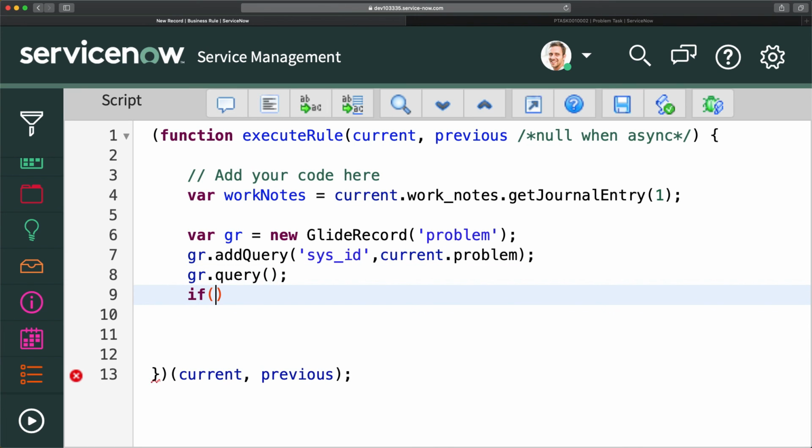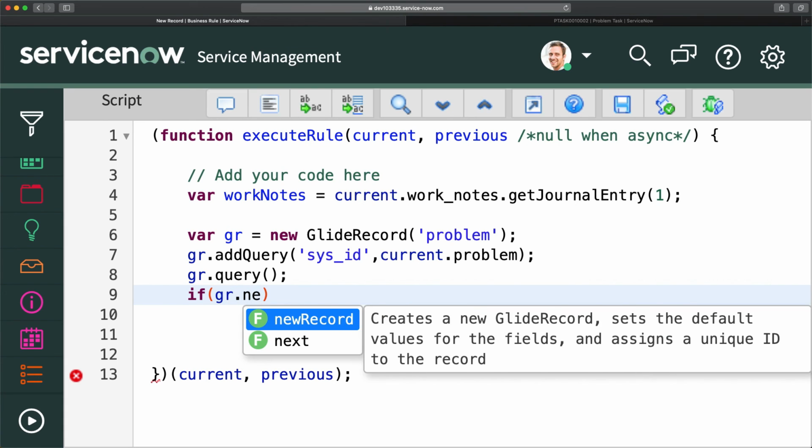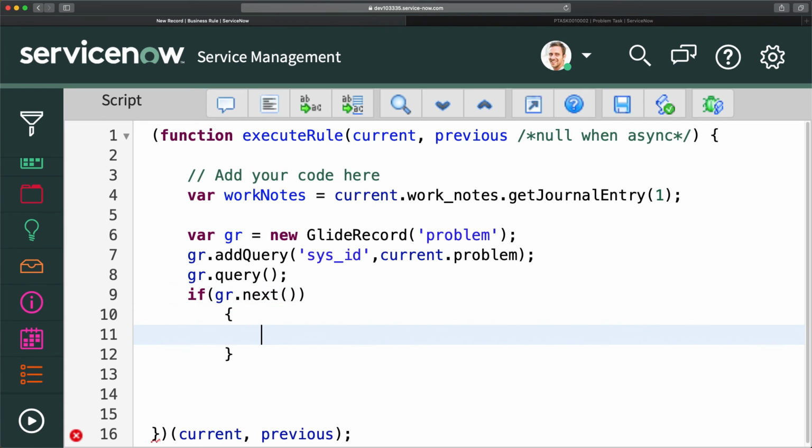and then we will do if. So if that problem record is available, we will do gr.next. If that is available, then I will do gr.work_notes equal to. Now you have to update it. If you do gr.work_notes equal to, and I can just do current.work_notes, we are going to get this particular option here.